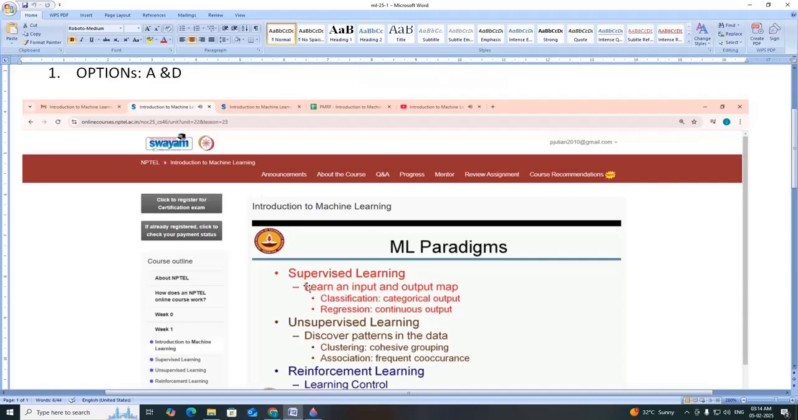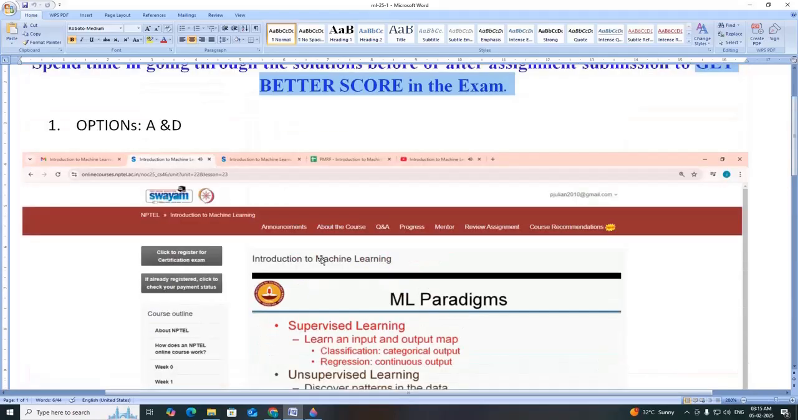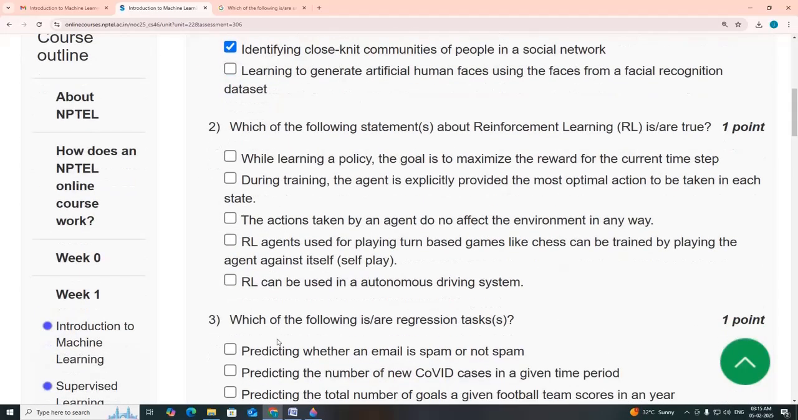So it is about unsupervised learning. It is nothing but discovering patterns in the data. There are two types, clustering and association. So the options are A and D. Option A, sorting a set of news articles into 4 categories based on their titles. And D, identifying close-knit communities of people in a social network. We'll move on to the second question.